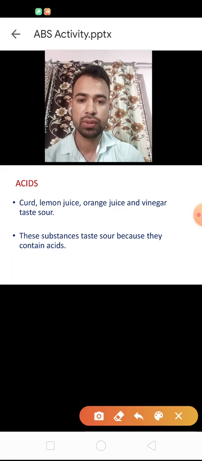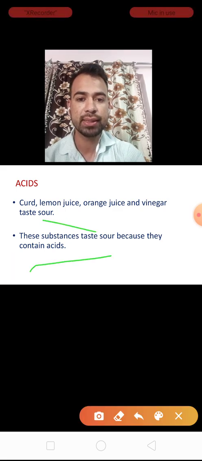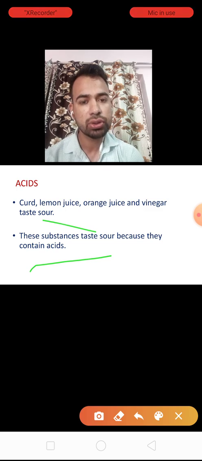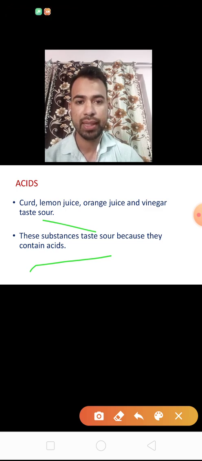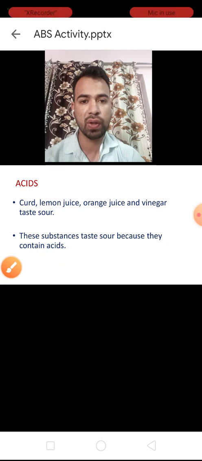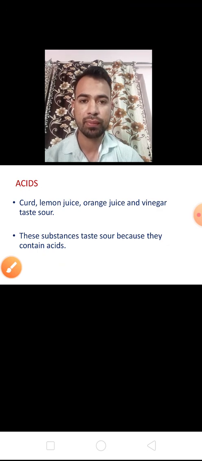You can see on your screen: curd, lemon juice, orange juice, vinegar. These are acids because they taste sour. These substances taste sour because they contain acids. Clear about acids? Acids are sour to taste.